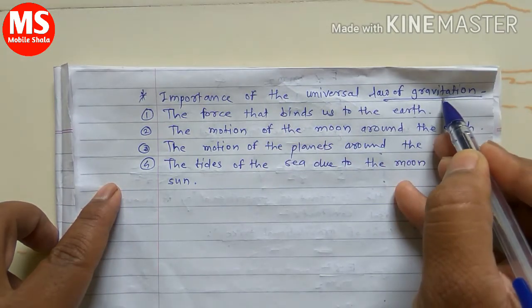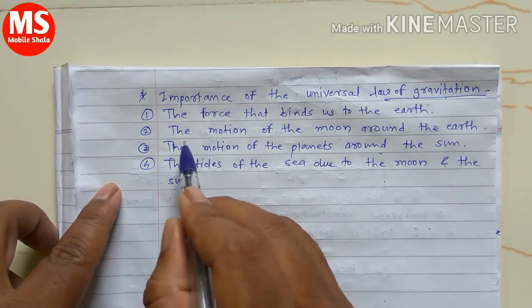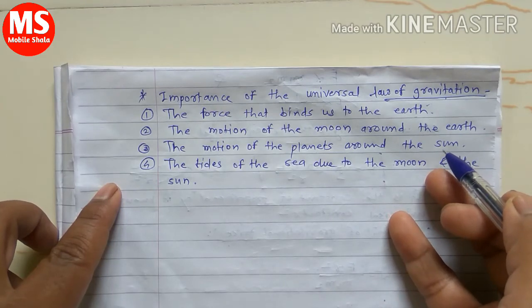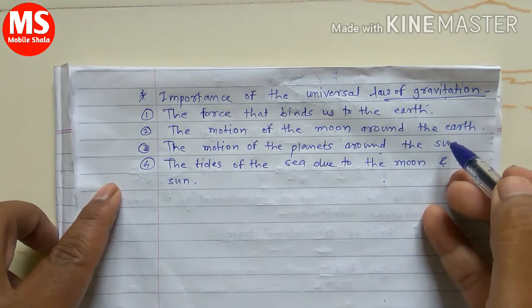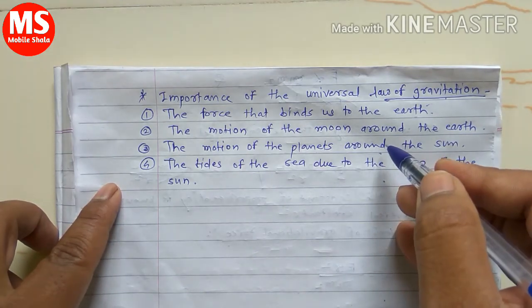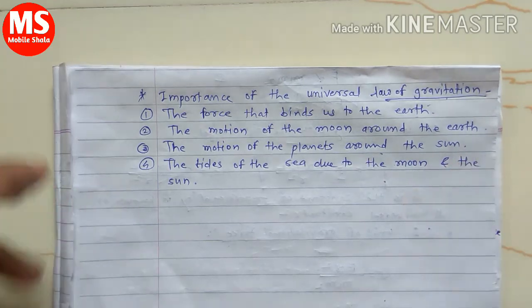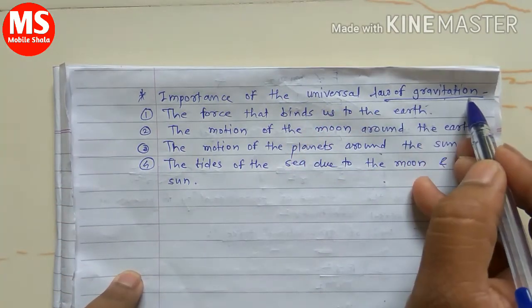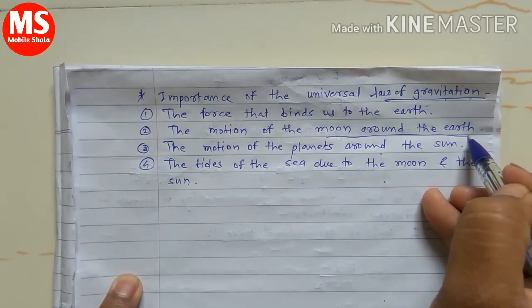This gravitational force binds us to the earth. The second importance is the motion of the moon around the earth. All of you know that the moon moves around the earth in a specific orbit. Between the moon and the earth there is an attraction force, and this attraction force is the gravitational force, and due to this the moon moves around the earth.